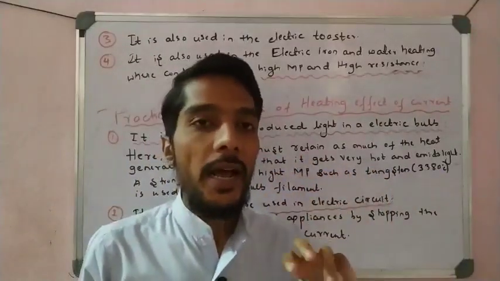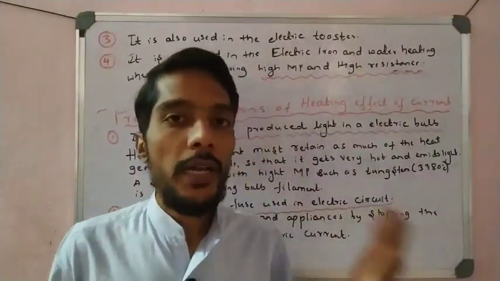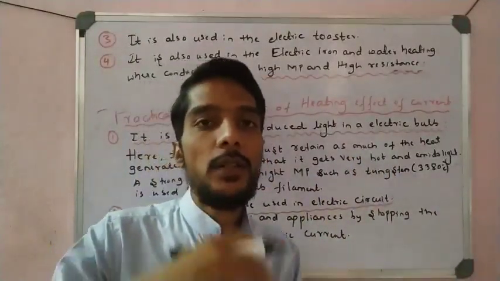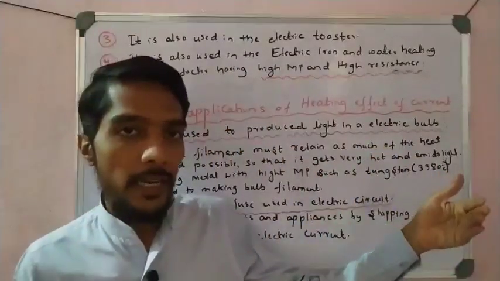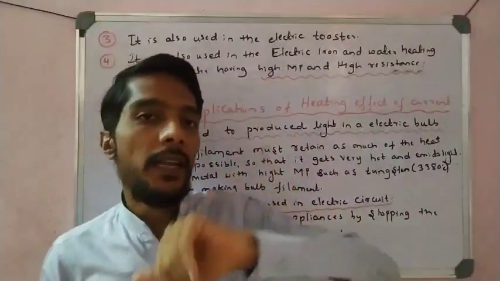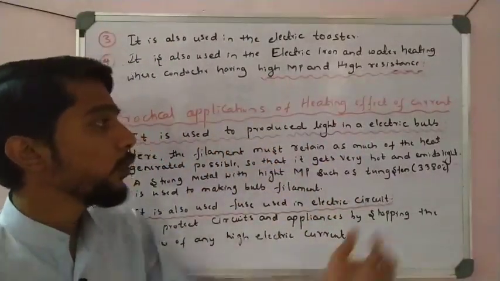Heat is generated, and that heat is in the form of light energy. Electric energy is converted to heat energy, and that heat energy is converted into light energy. So three conversions take place in an electric bulb: first electrical energy, then heat energy, and then light energy. So the application of the heating effect of electric current is first used in the electric bulb.